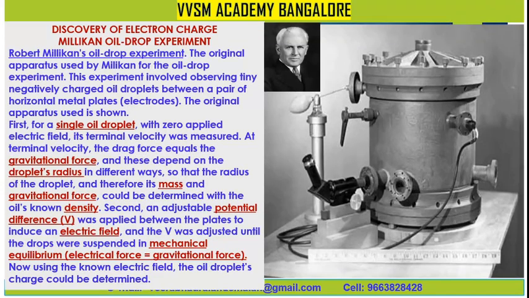Robert Millikan's oil drop experiment, the original apparatus used by Millikan, we have shown in our BBSM Academy slides for your kind reference and information. This experiment involved observing tiny negatively charged oil droplets between a pair of horizontal metal plates. The apparatus is made up of negatively charged oil drops between a pair of horizontal metal plates that are called electrodes. The original apparatus is used as shown here.